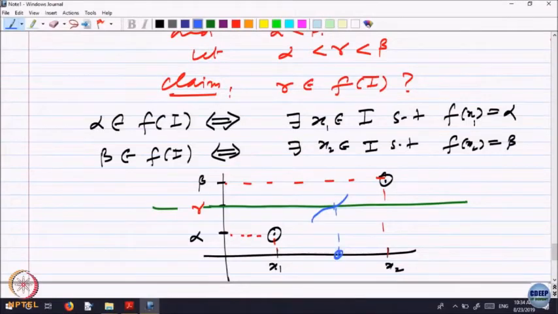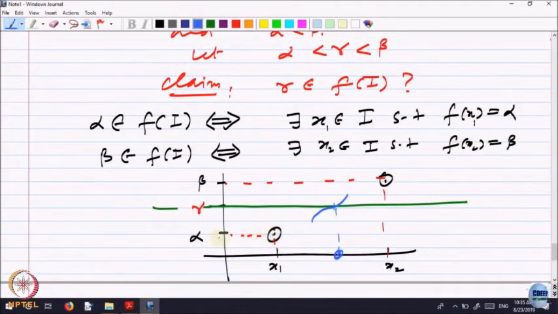That is the question. So, now you see, one way of capturing this point is, look at this point, the value is alpha, at x1. So, what I can do is start looking at points bigger than x1, where the value is less than gamma. Look at all the points where the value is less than gamma, and try to look at the largest of these values in the domain.